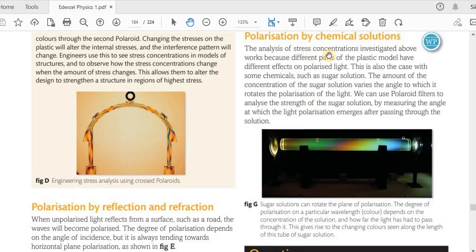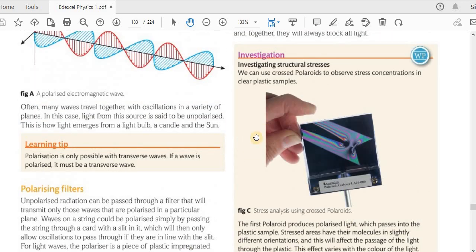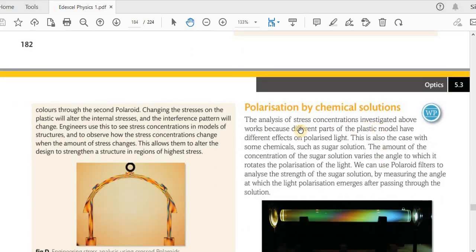The analysis of stress concentrations investigated above works because different parts of the plastic model, that is this one, have different effects on polarized light. This is also the case with some chemicals such as sugar solution.